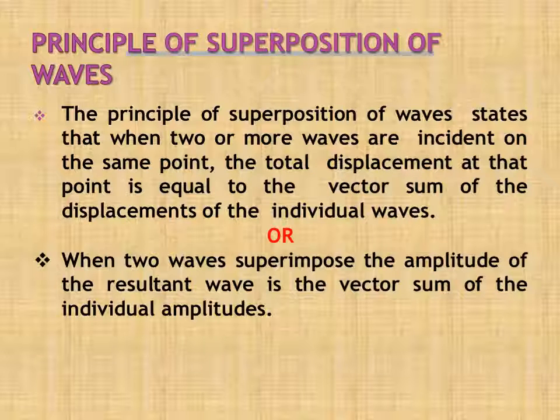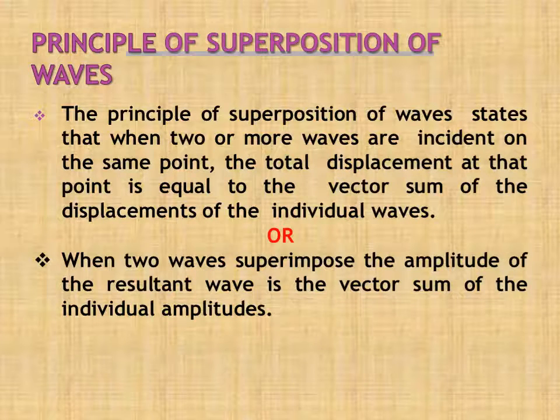On the other hand, when two waves superimpose, the amplitude of the resultant wave is the vector sum of the individual amplitudes. If A is the amplitude of the first wave and B is the amplitude of the second wave, then the resultant amplitude is given by A plus B, the vector sum of the individual amplitudes. So this is about the principle of superposition of the waves.